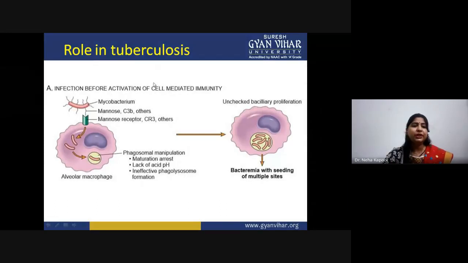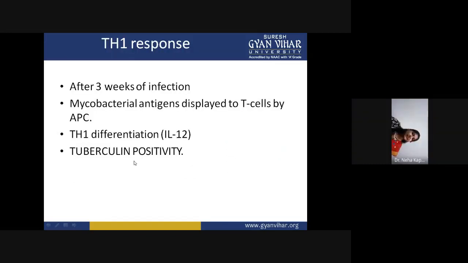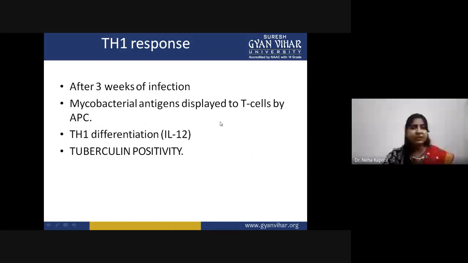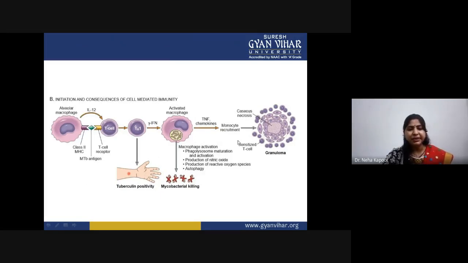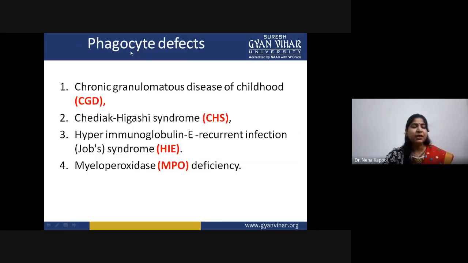There is also an important role in tuberculosis: infection before activation of cell mediated immunity, with mycobacterium being attached to the macrophage, and unchecked proliferation happening. This is the T helper cell 1 response after 3 weeks of infection. Mycobacterial antigens are displayed by APCs to T cells. This is the T helper cell 1 mediated macrophage activation with the help of interferon gamma and tumor necrosis factor release. This is the complete sequence.